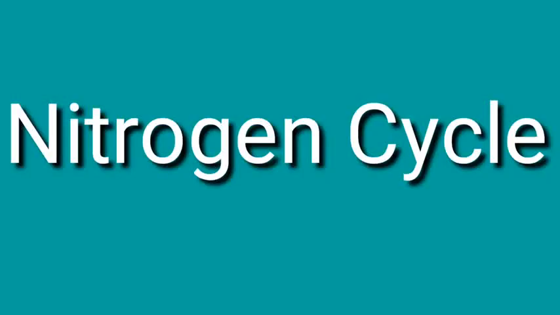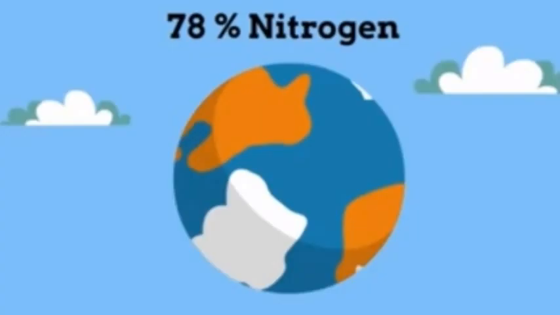Now nitrogen cycle, what do we understand by the word nitrogen? Nitrogen is a gas which is present in our atmosphere. It is 78% of the total atmospheric gases.